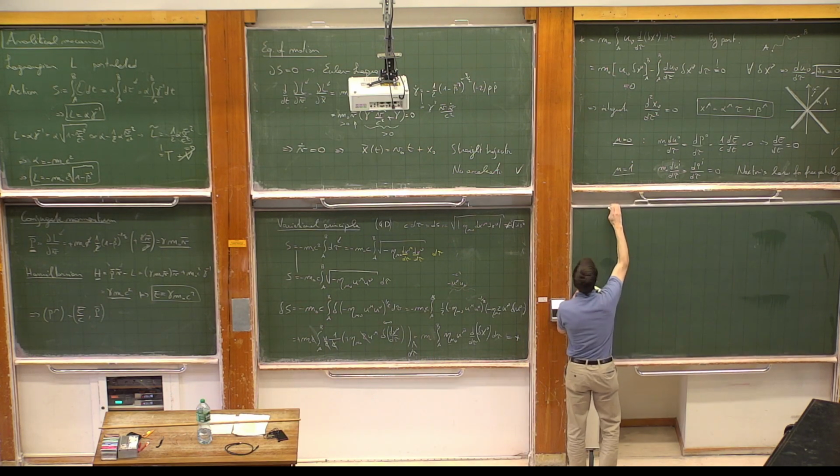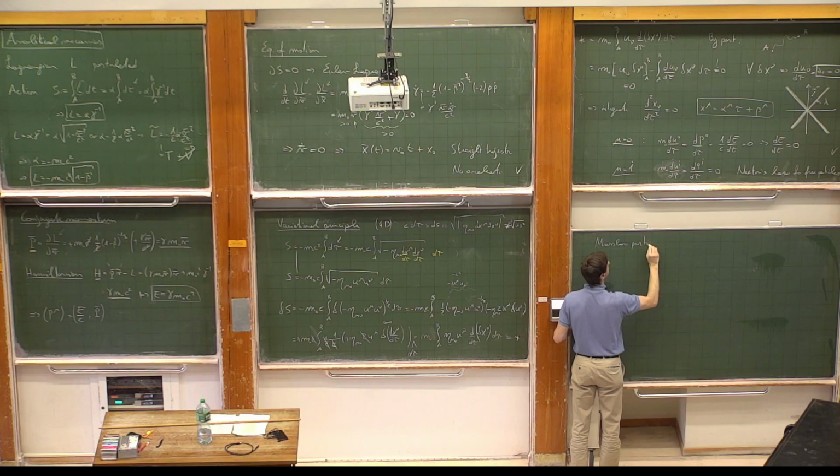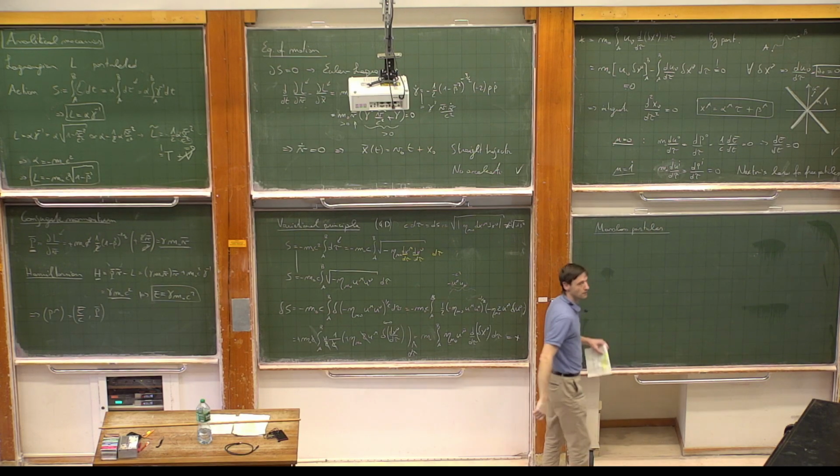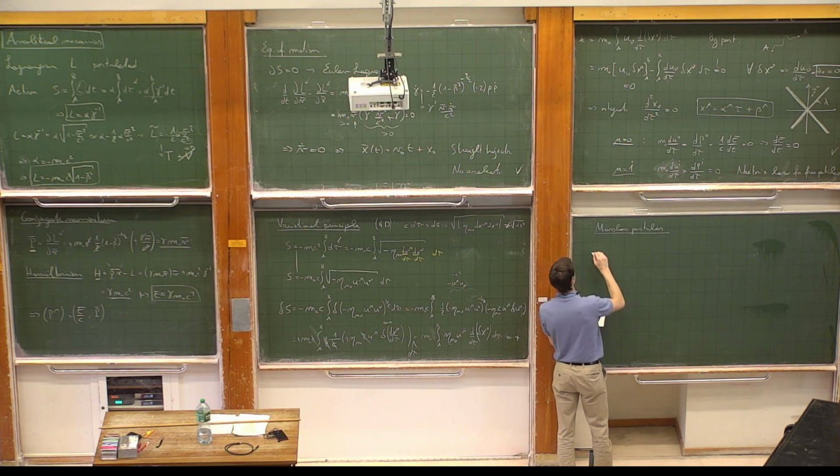So now we are going to discuss massless particles. All right, let's do that. Where do they live? Well, they live on the light cone. So we start by defining our light cone.